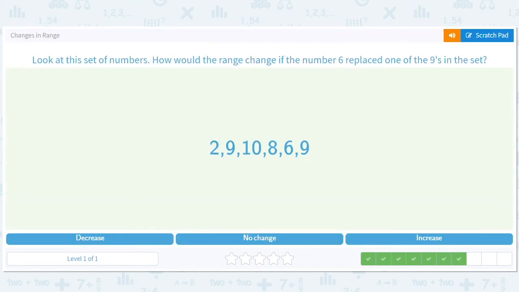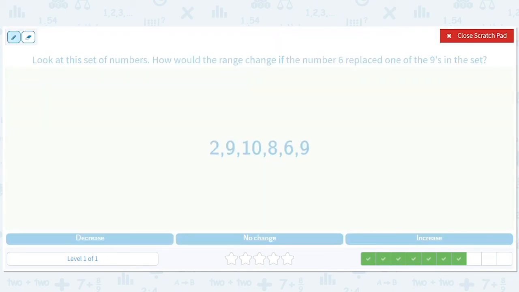How would the range change if the number 6 replaced one of the 9s in the set? Good question. So if the number 6 replaced one of the 9s, so get rid of one of these 9s and put in a 6 here. Well, look, the biggest number is still 10, and the smallest number is 2. So that's not going to affect the range. The range here is 8.